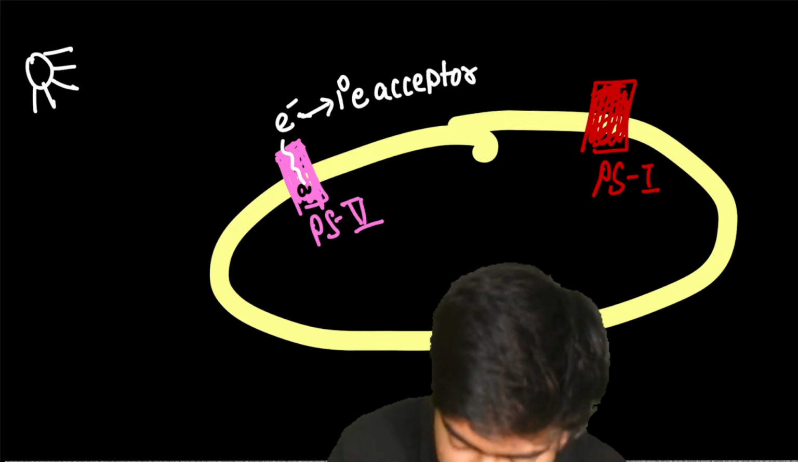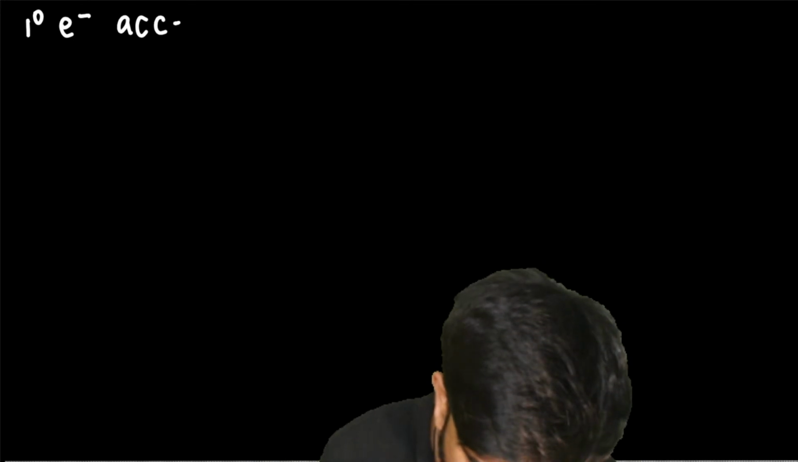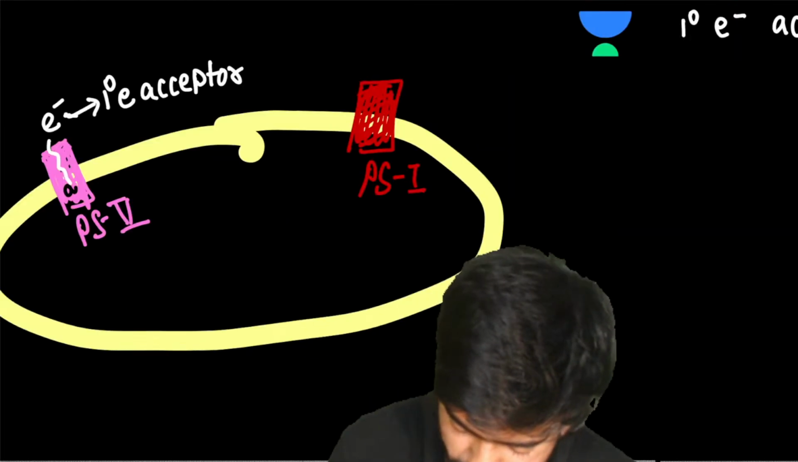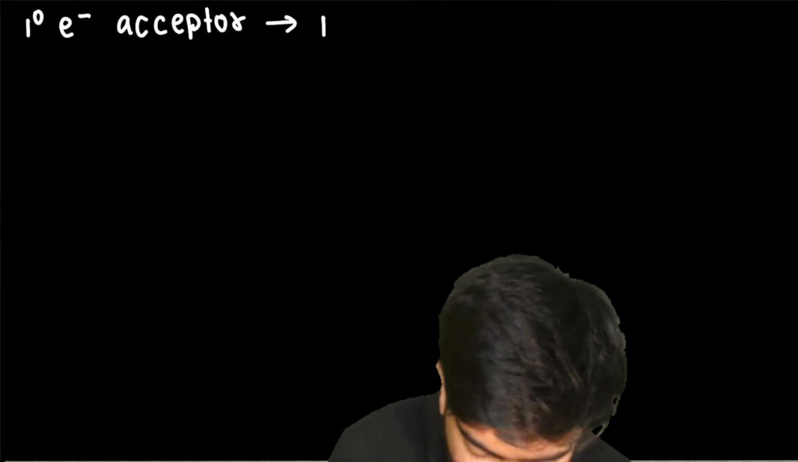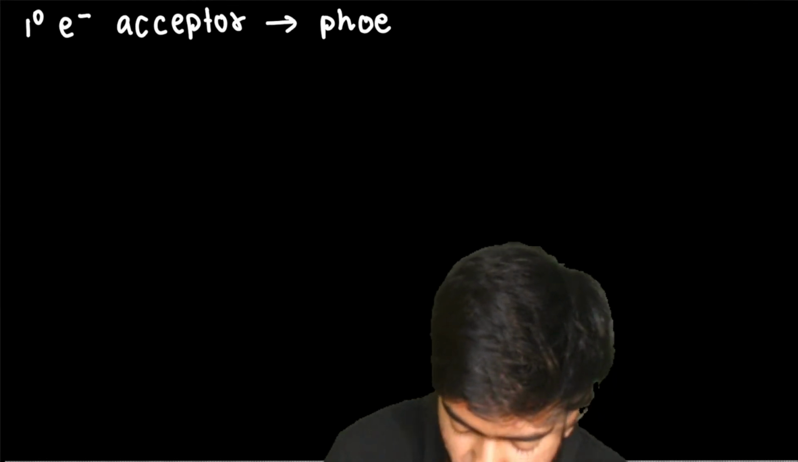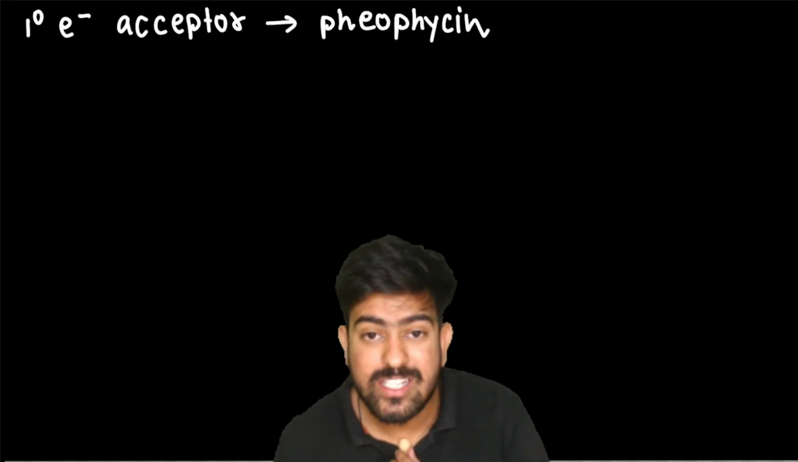So what is the primary electron acceptor, sir? Let's write the name. If you have any doubts at any point of time, let me know. So the primary electron acceptor here is pheophytin. Okay, sir, great. Try to remember everything. P-H-E-O, pheophytin. Clear, sir?